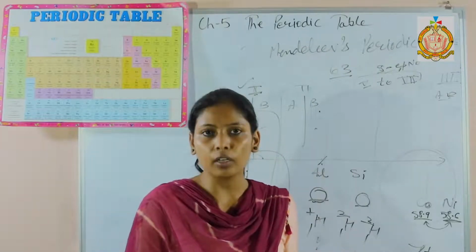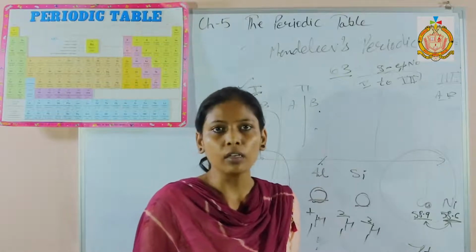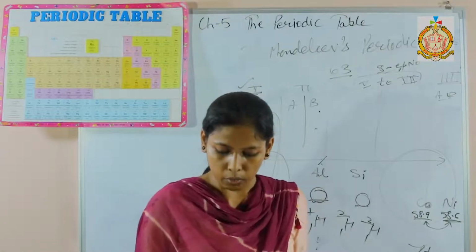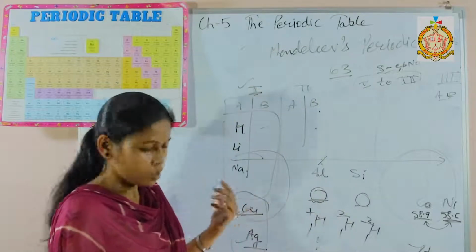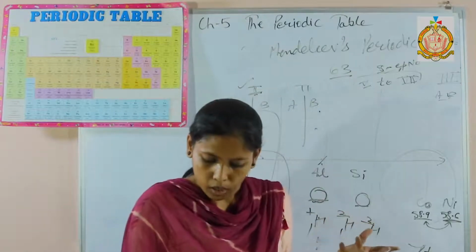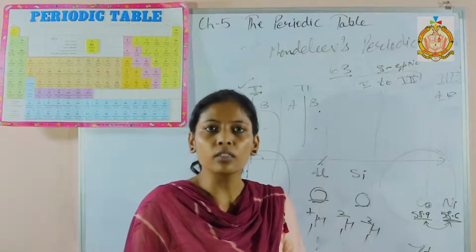It was considered in group 1A as well as in 7A group, because of some of the properties of hydrogen, it forms both positive ion as well as negative ion.